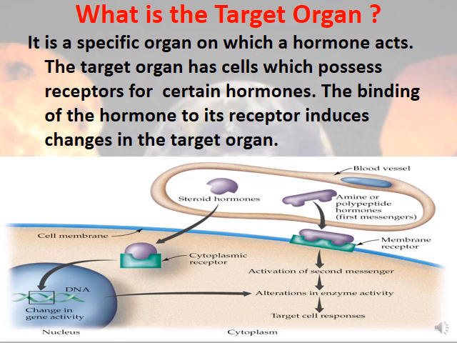What is the target organ? Target organ is a specific organ where hormones act. The target organ has cells where specific receptors are found for hormones. The binding of the hormone to its receptor will induce a change in the target organ.